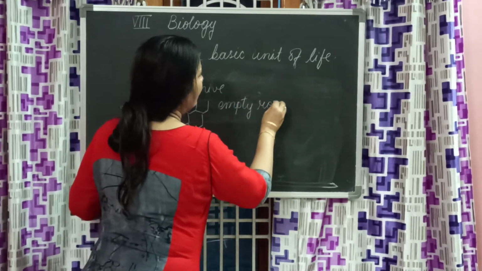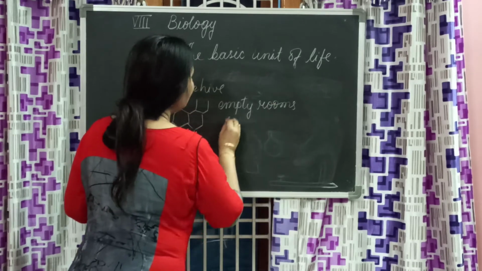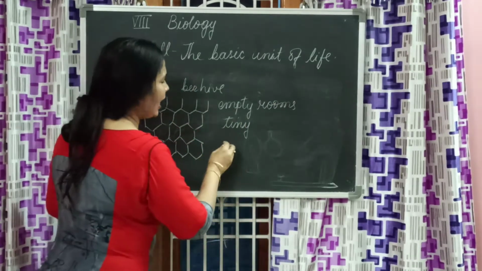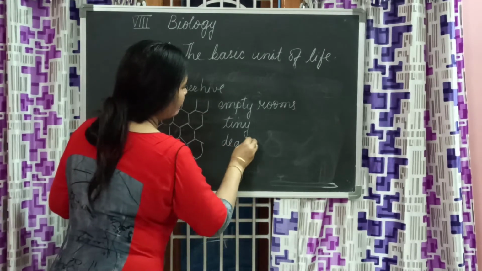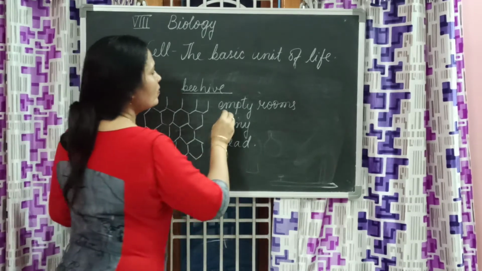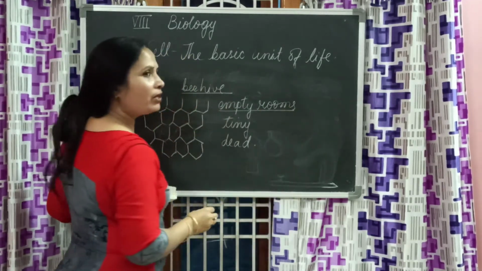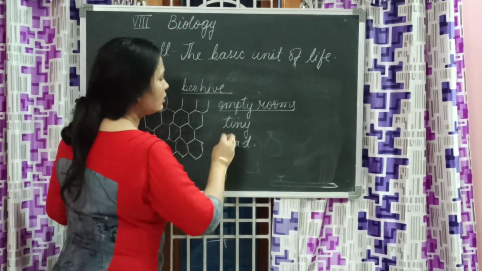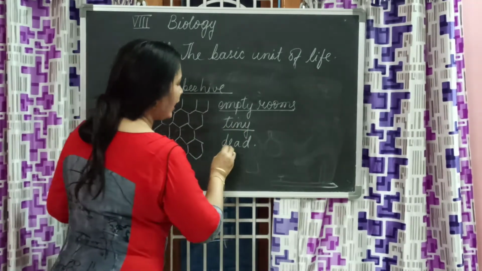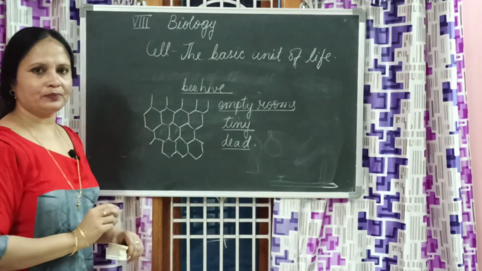And how are these empty rooms? Tiny empty rooms. And what are they? Are they living or dead? They are dead. Now let us see. How is it looking? It is looking like a beehive. And how are they? Empty rooms. They are very tiny, very small, and they are dead.